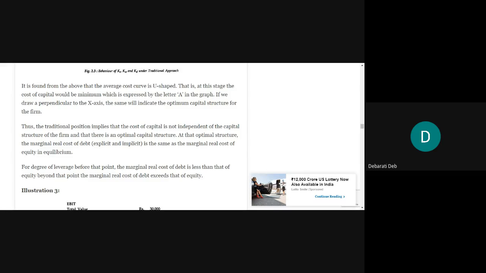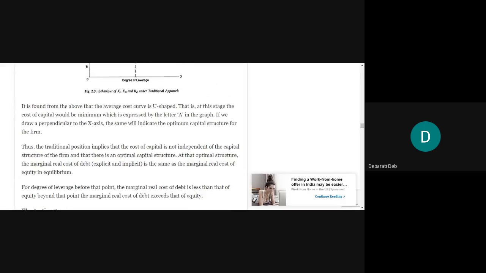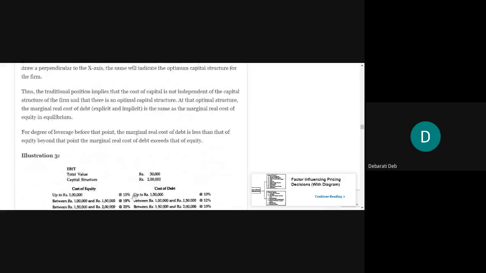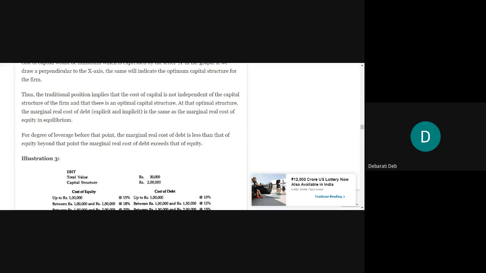At that optimal structure, the marginal real cost of debt is the same as the marginal real cost of equity in equilibrium. What does this line mean? The marginal cost of debt, implicit and explicit, both, at this optimal structure, will be exactly the same as the marginal real cost of equity in equilibrium.